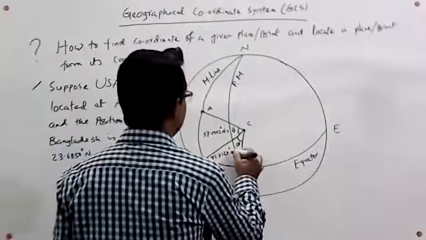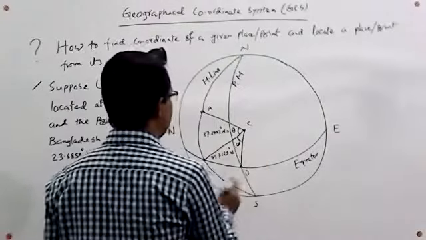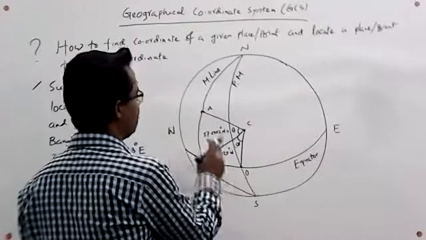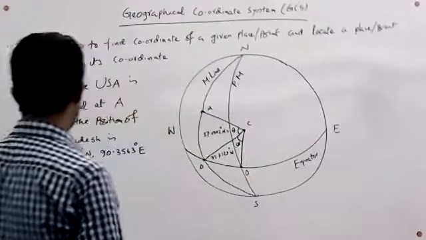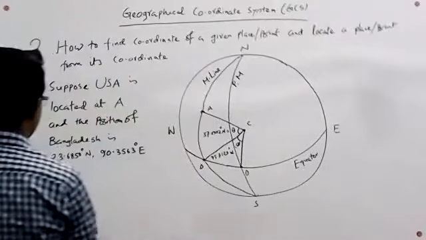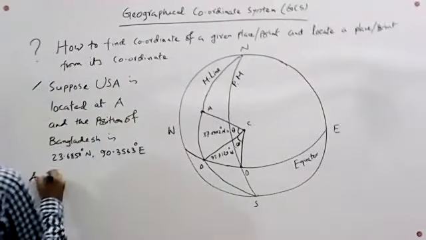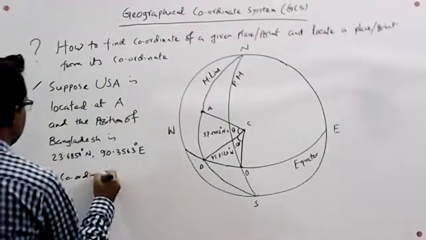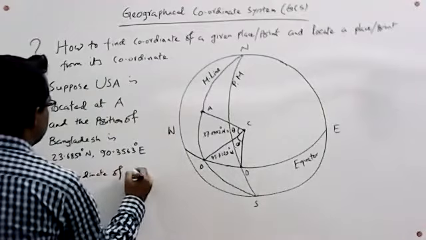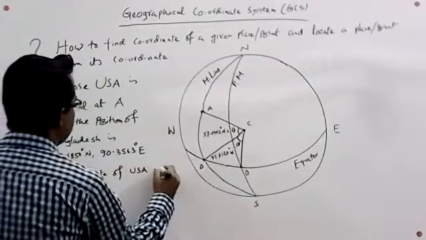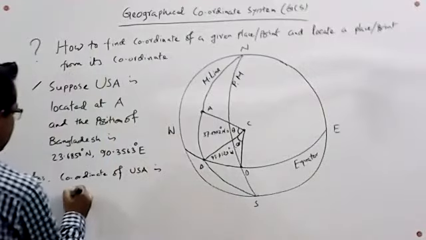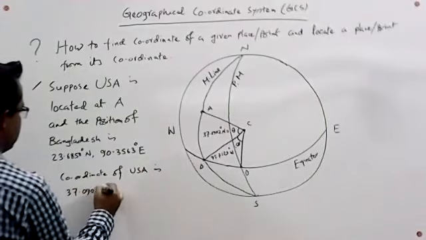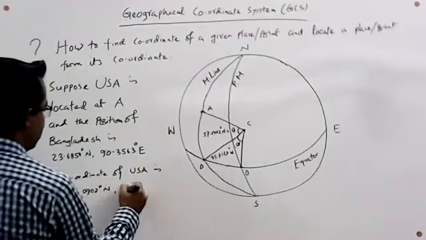So the longitude of this point is 95.7129 degree west. Therefore, we have got the coordinates of USA. So the answer is the coordinates of USA are 37.0902 degree north and 95.7129 degree west.